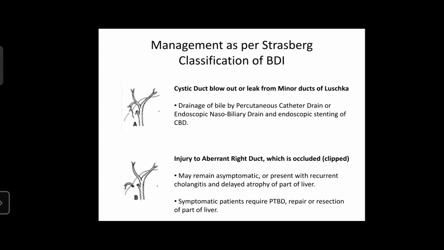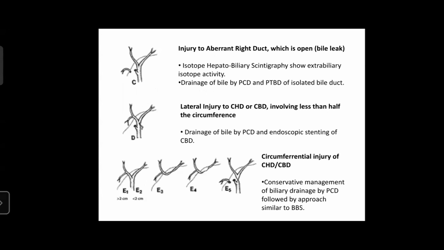Such patients may remain asymptomatic or may also present with recurrent cholangitis and delayed atrophy of part of the liver. Symptomatic patients require percutaneous transhepatic biliary drainage, repair of the injured segment, or resection of the part of liver. Strasbourg type C is injury to aberrant right duct, which is open, leading to bile leak. Isotope hepatobiliary scintigraphy in such cases shows extrabiliary isotope activity. Drainage of the bile by PCD has to be done, or PTBD or PTPD of the isolated bile duct has to be done for drainage of the obstructed bile.